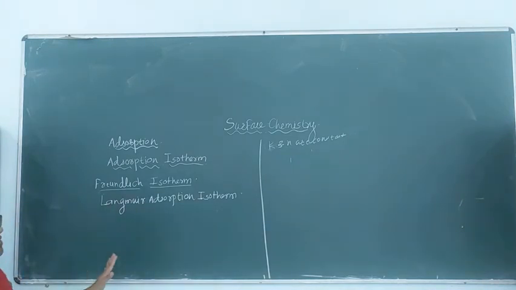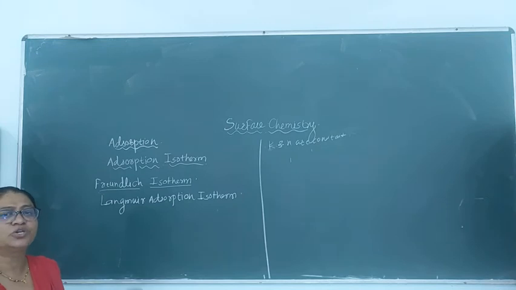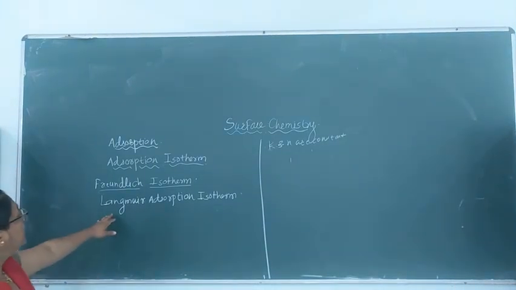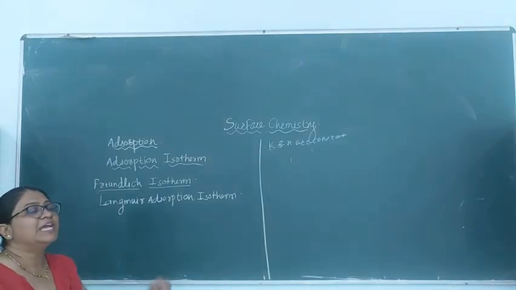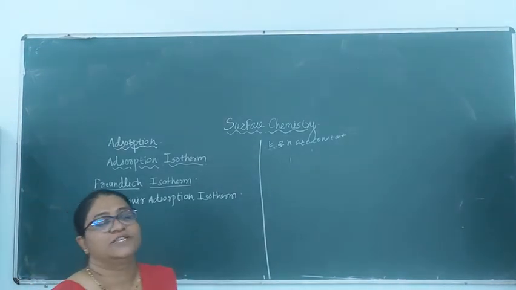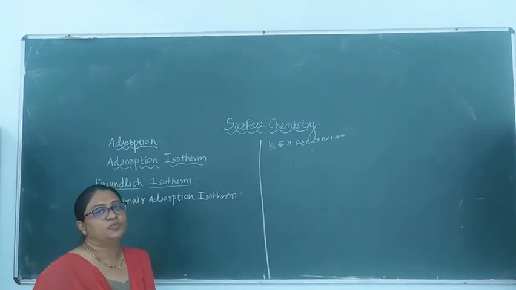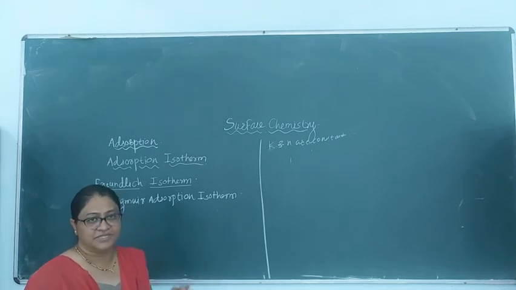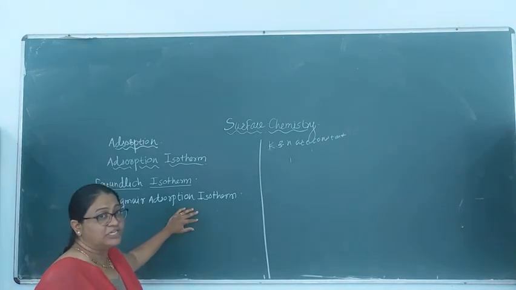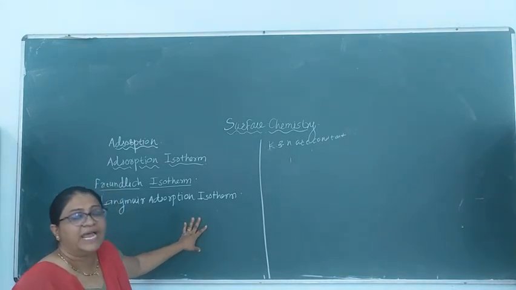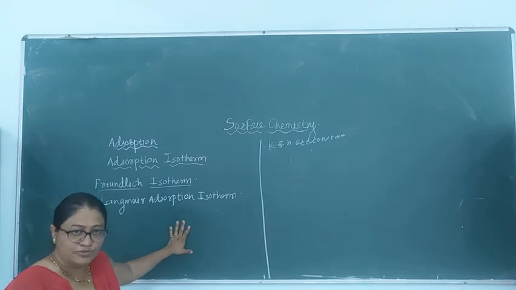Again, it shows the same relation, that is the variation of the extent of adsorption with the pressure at equilibrium and at constant temperature. But Langmuir actually formed the basis of the adsorption isotherm with the help of some important assumptions, and his theory of adsorption was accepted and it has a theoretical significance also.